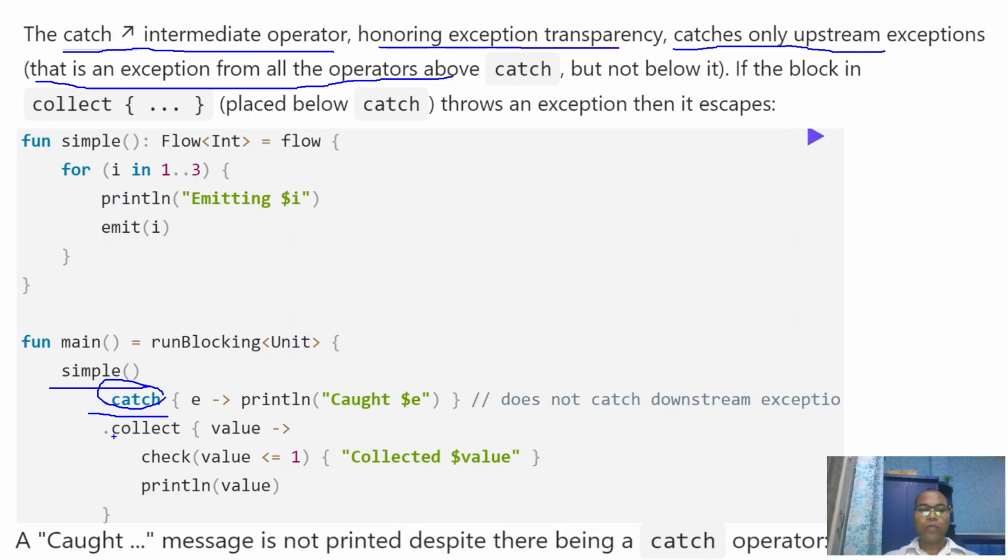So until you write code like collect, it is not going to do any action or receive any value from the flow. If you are applying catch somewhere, please be sure you use some terminal operator.